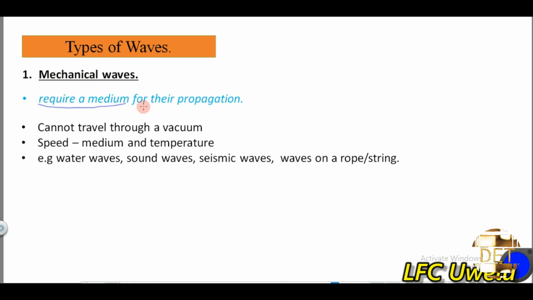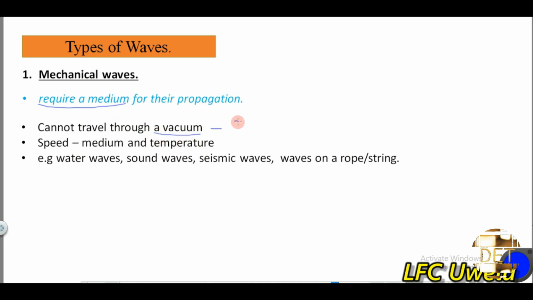It requires a medium for their propagation. That means this wave requires a medium for it to travel. That's a mechanical wave. Such mechanical waves cannot travel through a vacuum. Because they need a material medium for their propagation, they cannot travel through a vacuum.